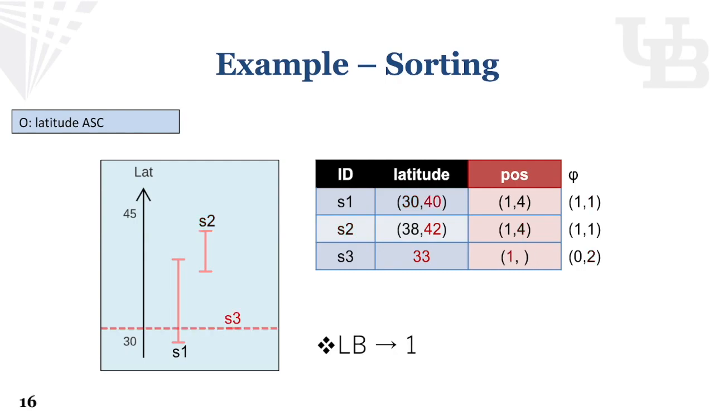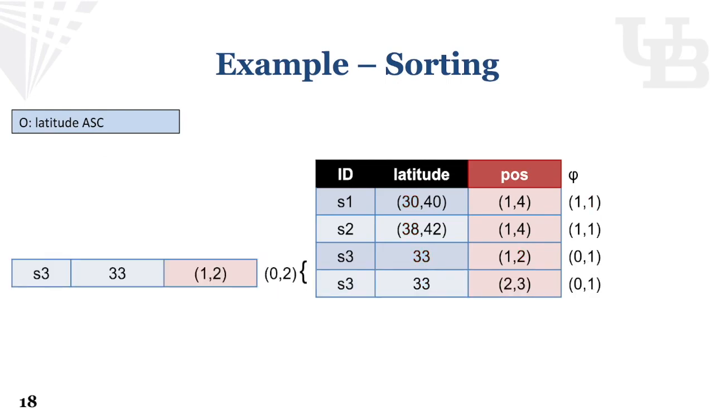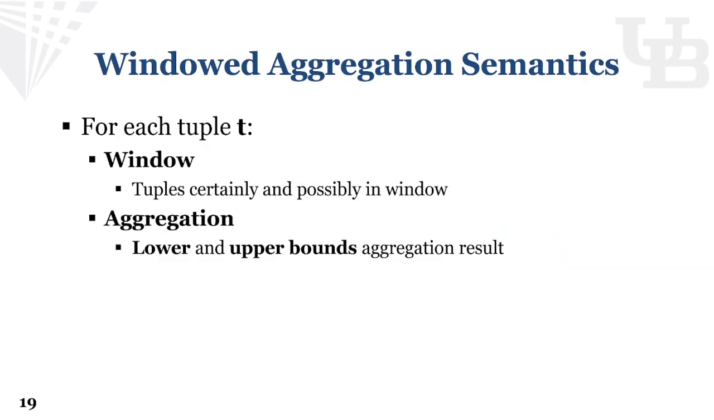And similarly, S3 can get the lower bound of 1, and upper bound 2 since only S1 may precede S3. And here we notice the position for S3 did not count for its own multiplicity yet. So we solve this by dividing multiplicities of S3 and assigning an incrementing position result to each of its multiplicities. We then discuss window aggregation semantics.